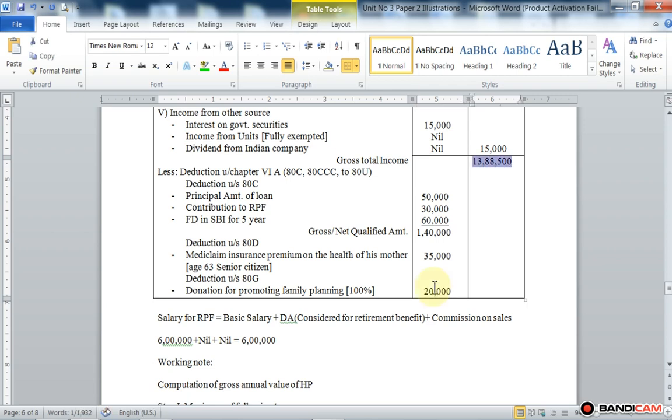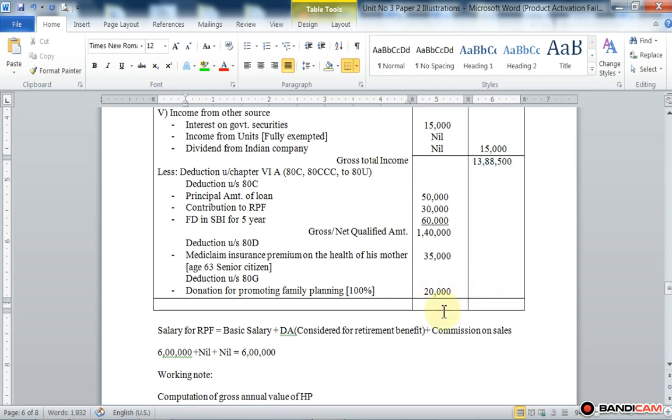Now make the total of inner column, that is 1,40,000 plus 35,000 plus 20,000 is equal to 1,95,000. Deduct 1,95,000 from 13,88,500.